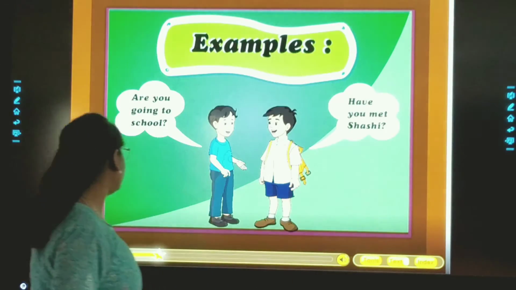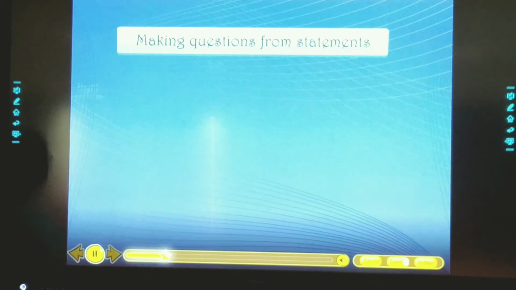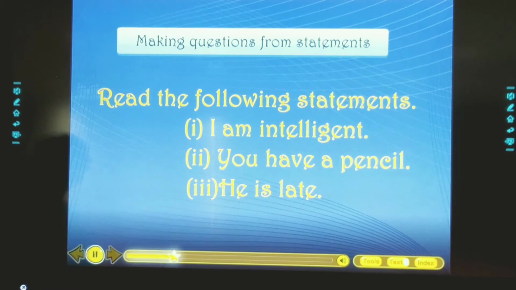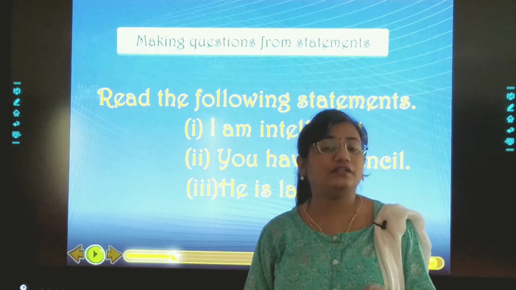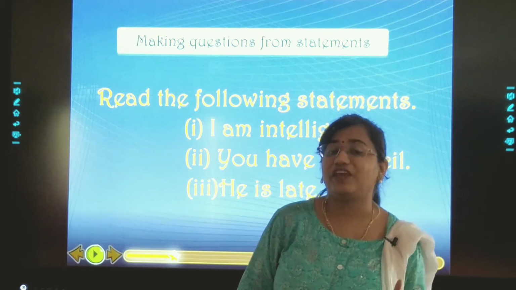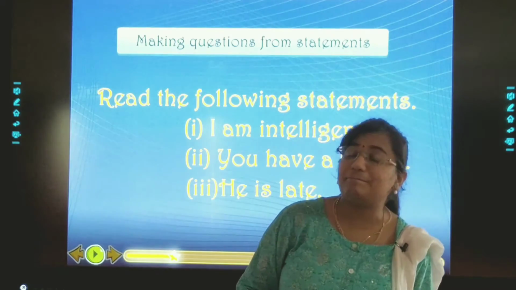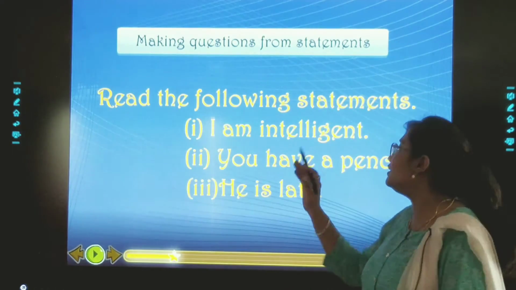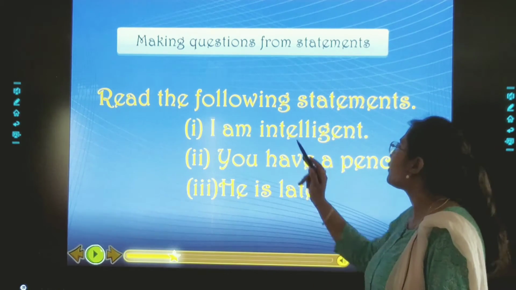Let us move further. Making questions from statements. Read the following statements. So, dear children, now we will learn how we can frame interrogative sentences from a simple sentence. Read these sentences, statements, very carefully.